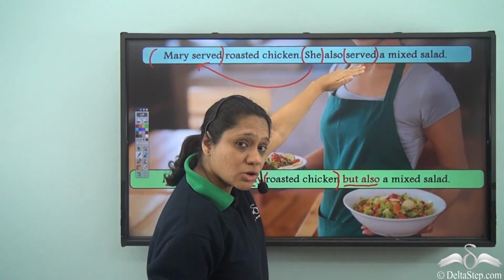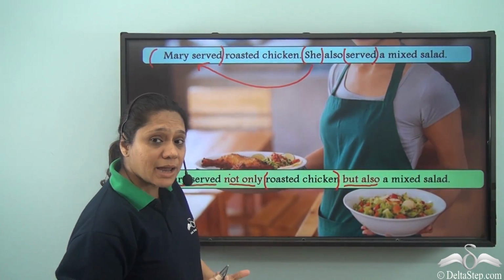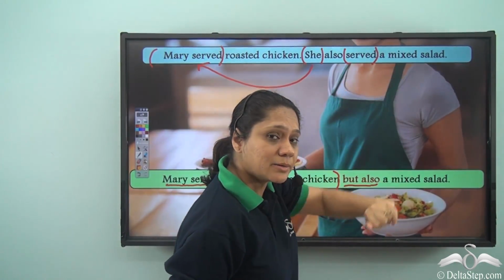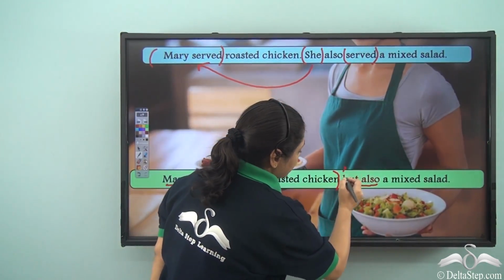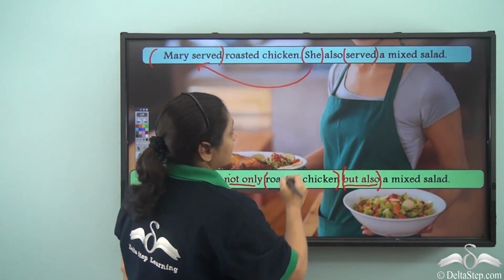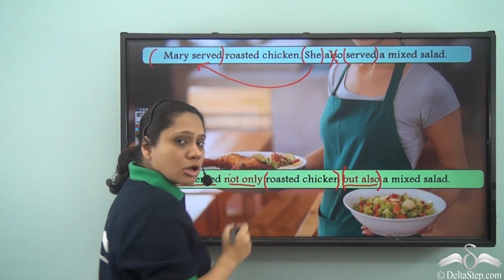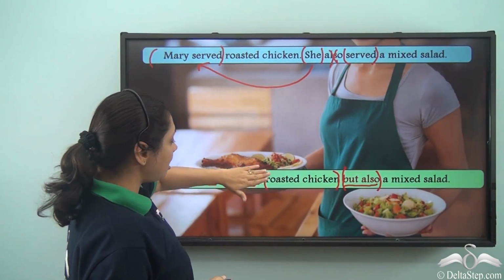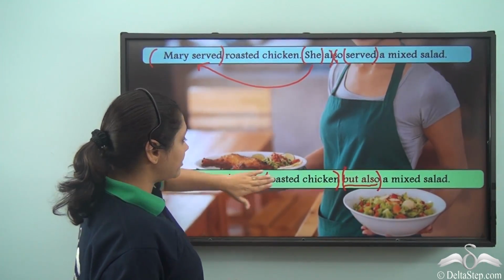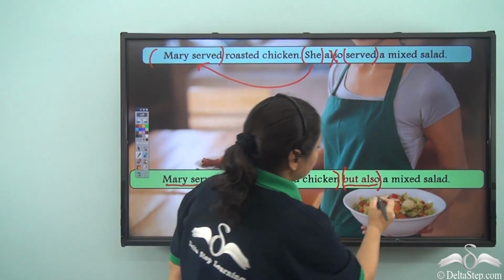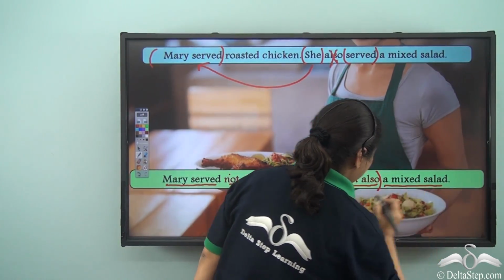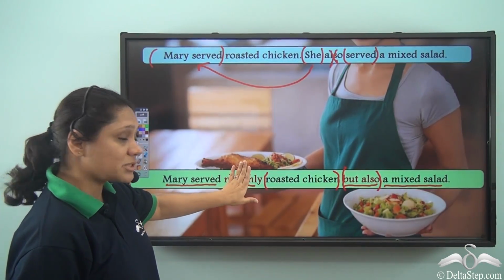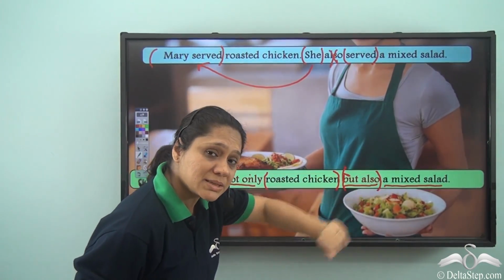Because there is also in the original sentence, we understand that we are giving more importance or emphasis to a mixed salad. So, we will write but also here. So, we will not write also again. And what else did she serve? Mary served mixed salad. Then we write mixed salad. So, what are we seeing? What did Mary serve? Roasted chicken, mixed salad.